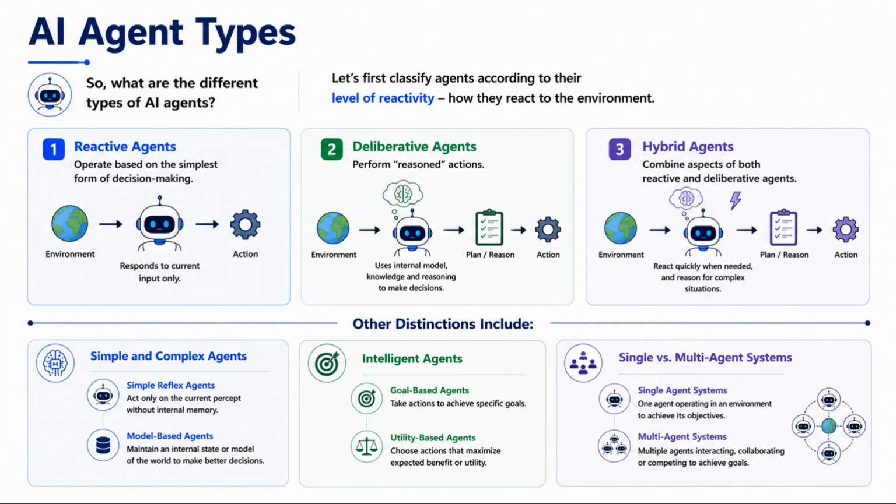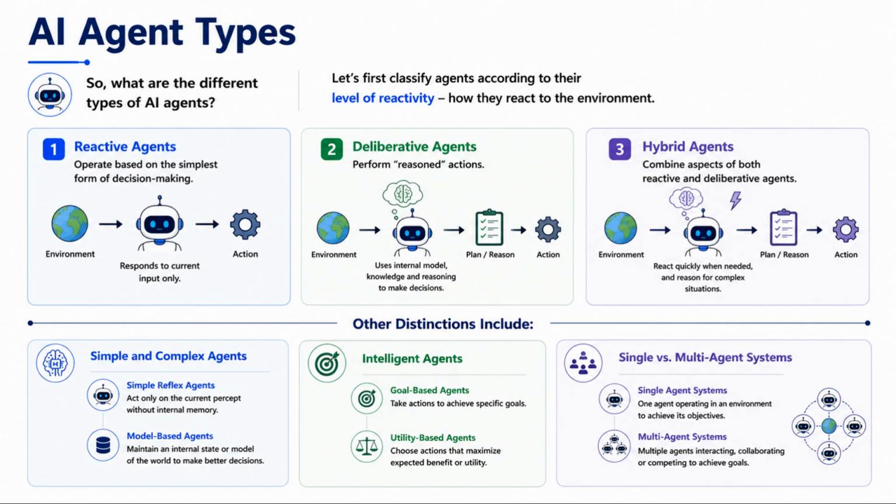Other distinctions include simple reflex agents, minimal logic, follow predetermined rules. Example, email spam filters. Model-based agents maintain an internal model of the world. Example, autonomous vehicles that model road conditions, traffic, and obstacles. Goal-based agents work actively to achieve specified goals. Example, route planning algorithms. Utility-based agents make decisions that maximize a utility function or objective measure. Example, portfolio optimization algorithms in finance.